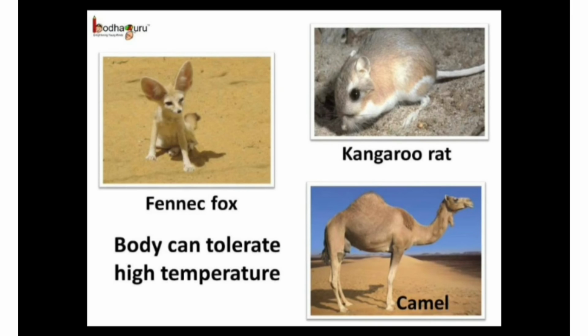Its breathing rhythm is very slow, therefore it loses very little water while breathing also. It has a hump on its back in which food is stored in the form of fat, and it can easily utilize this stored food and live without food for at least 10 days at a stretch. So these are all the adaptations of the animals.